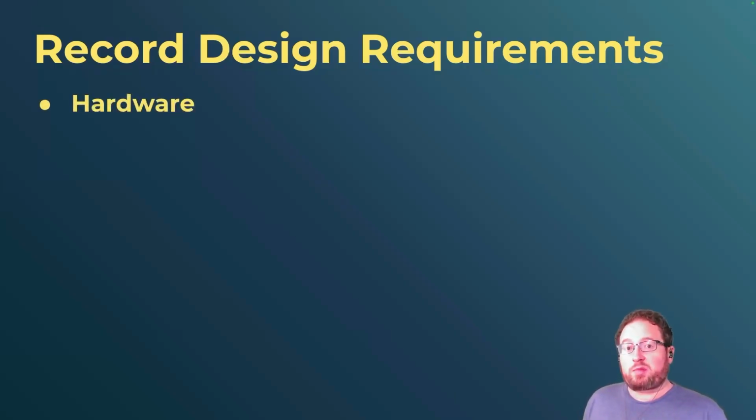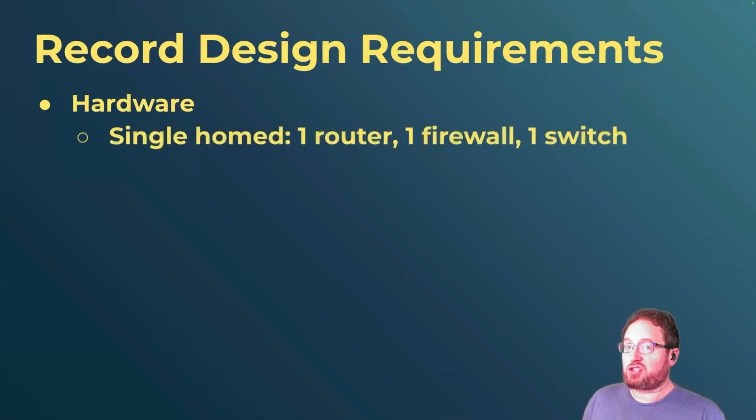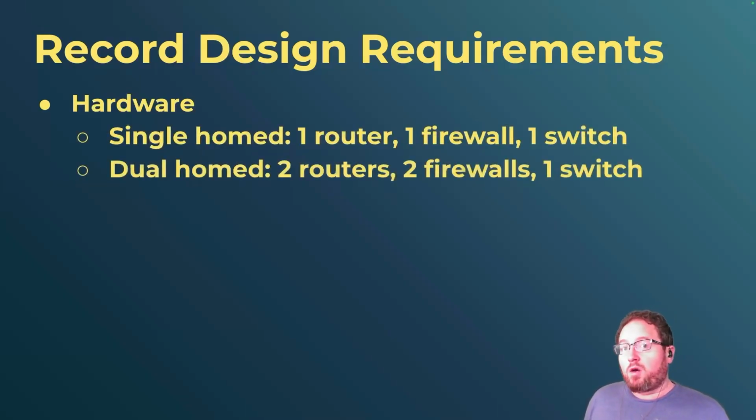So in the last slide, we talked about our hardware. So what are our hardware decisions that we need to make within the generator? Well, for this, we're going to use a simple single-homed or dual-homed configuration. So are these sites requiring some sort of redundancy for whatever the business need? We're going to have different ISPs in, or we want to have fault tolerance within the hardware. So for those dual-homed sites, we're going to create 2 routers and 2 firewalls and a single switch. And for a single-homed site, for whatever reason, maybe it's just less importance, maybe we don't have access to multiple ISPs, we're going to be using a single router, single firewall, and a single switch.